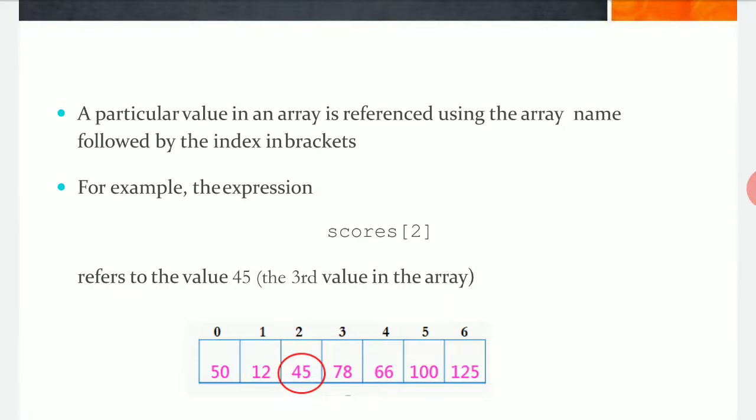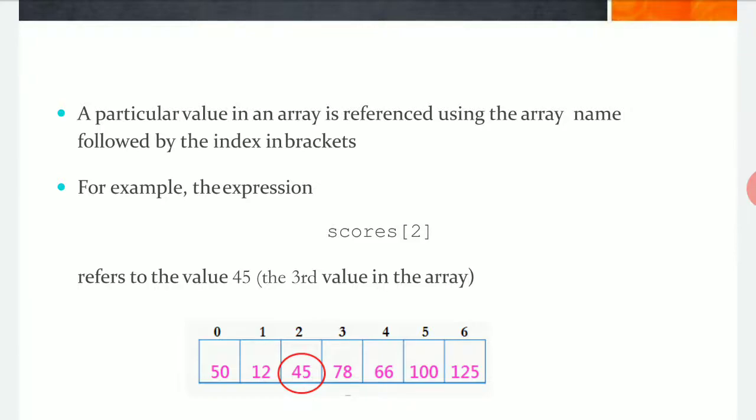It is not true. It is not going to get arranged, because the array is not interested in whether you are storing ascending or descending values. It is interested in the sequencing you have maintained to store data in the array. For example, if you give score in brackets 2, it is going to read index number 2, not the number stored at the second position, but the position defined by the index 2.